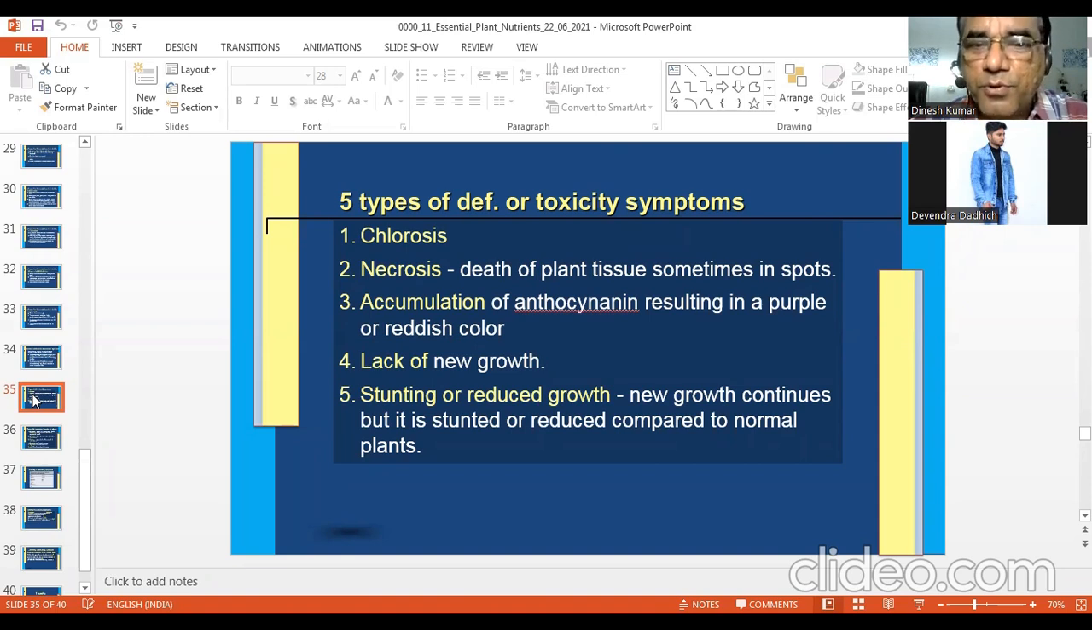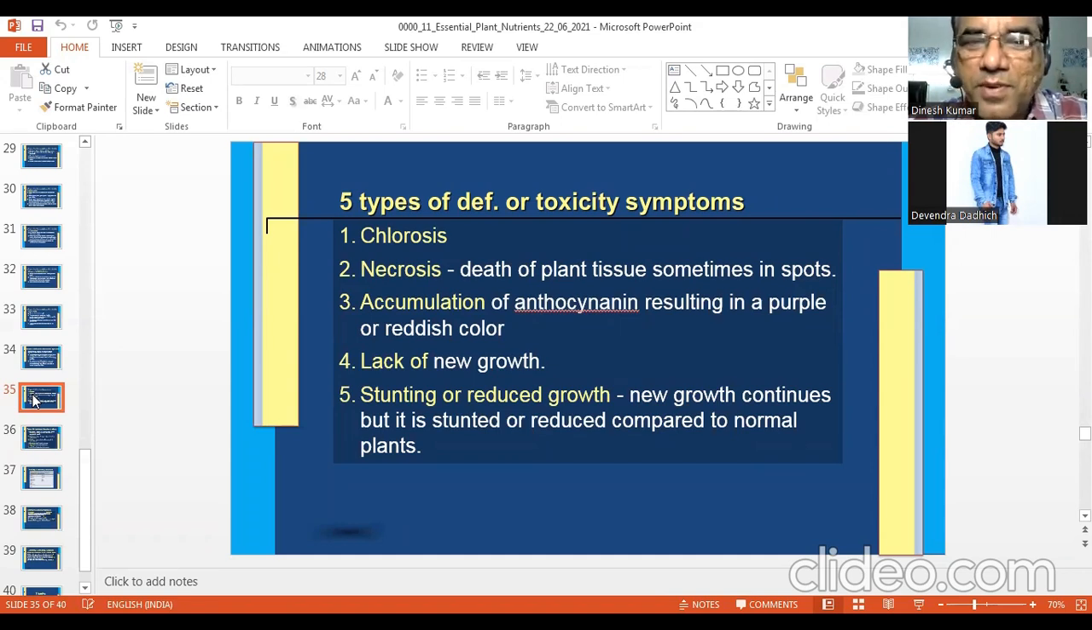Third one is lack of new growth, and then stunting or reduced growth. So actually it is very difficult to remember these deficiency symptoms for individual nutrients. What happens is students can generalize that in most of the cases, the growth will be reduced, the color will change, the number of leaves, number of tillers, root growth. These are very general points. Of course, you need to remember specific points also. But when one or two nutrient deficiencies, toxicities are asked, you can have a fair idea how to write it.